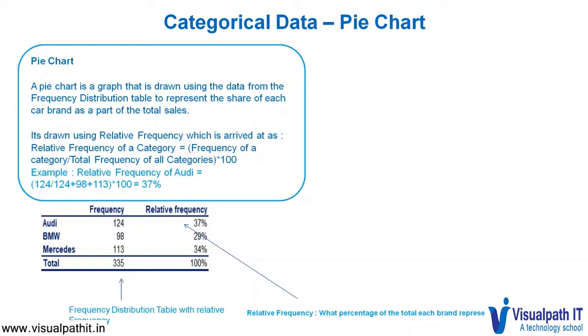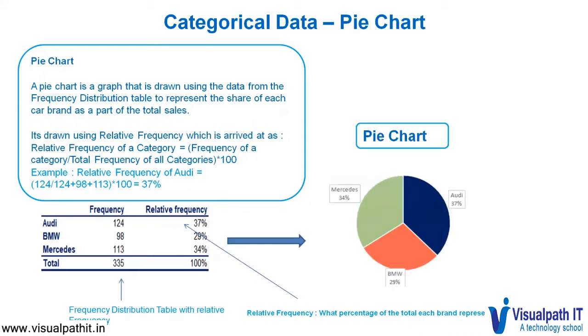The total relative frequency will always sum up to 100%. Looking at this graph, a pie chart, we can clearly make out that the contribution of BMW to the total sales is 29%, Mercedes is 34%, and Audi is 37%.